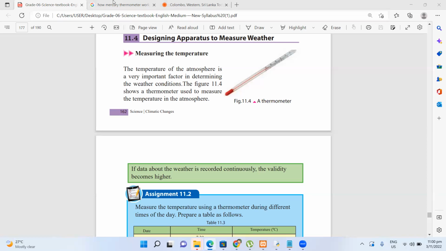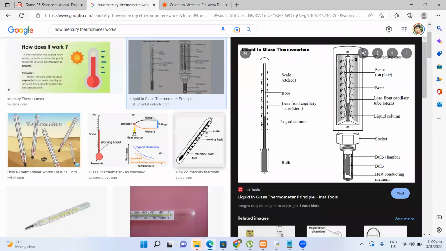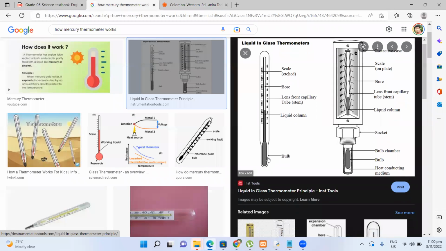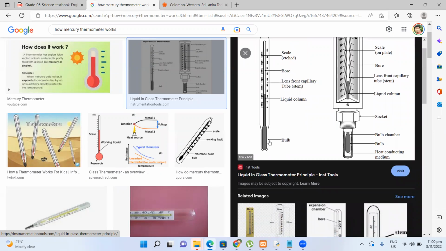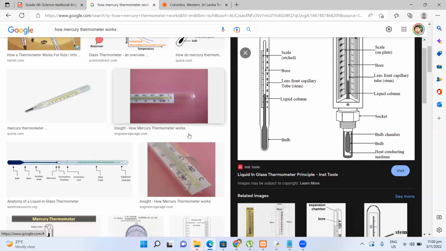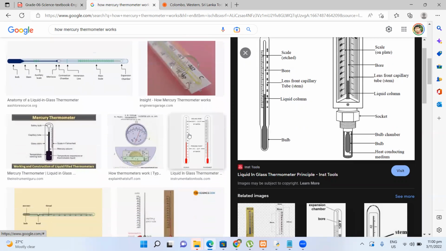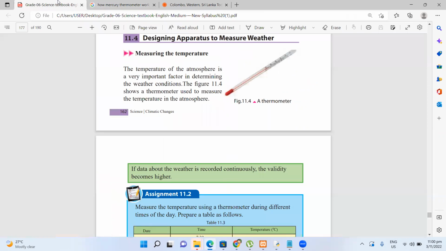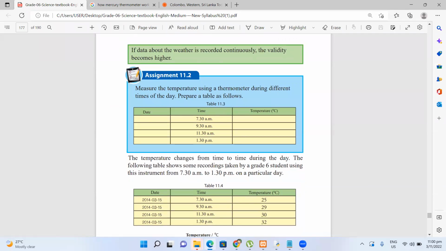Yes, that is called the bulb. The bulb is not actually a light bulb. That is the silver end of the thermometer, right? This is not something that lights up. But what will happen actually? It will sense the temperature, and according to that, it will expand. When it is expanding, it will go up. That is the nature of the thermometer. Right, now digital thermometers are there. So digital thermometers measure that in another way, using some other measurement unit.